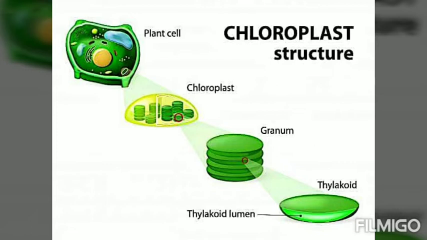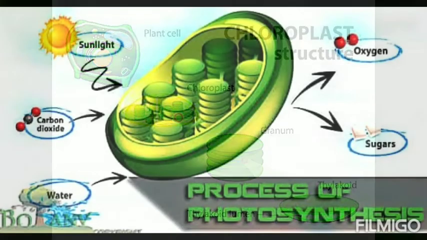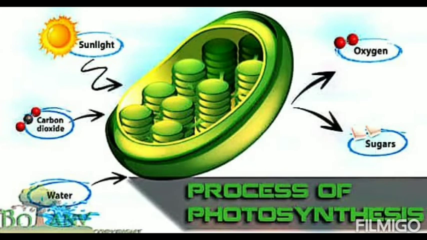Here is the structure of chloroplast. The basic structural unit of the chloroplast is thylakoid, which is a coin-like structure. The group of thylakoids makes a granum, and the group of grana makes a chloroplast. And a group of chloroplasts make the plastid.